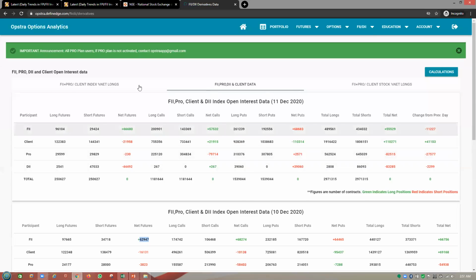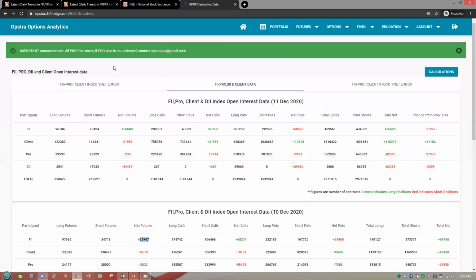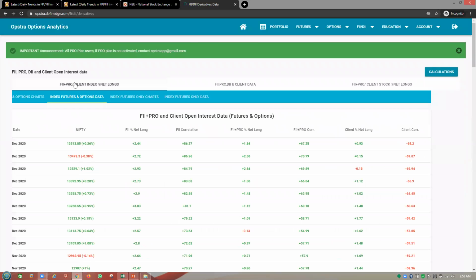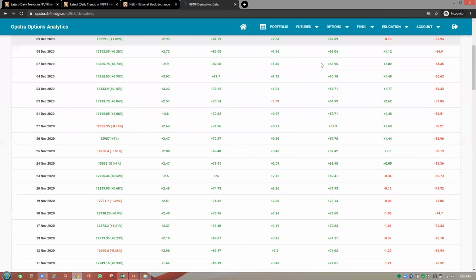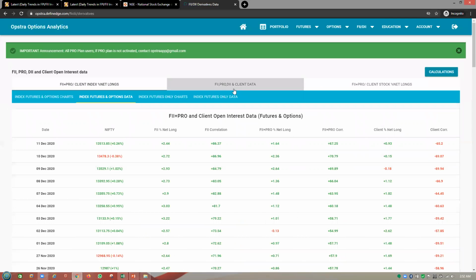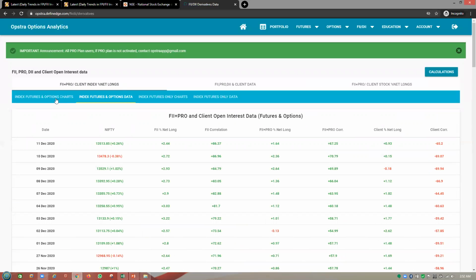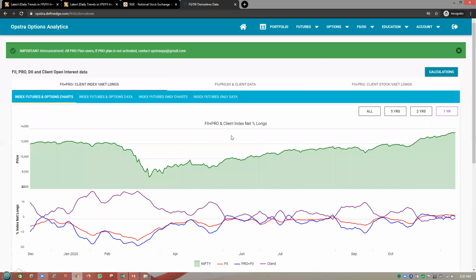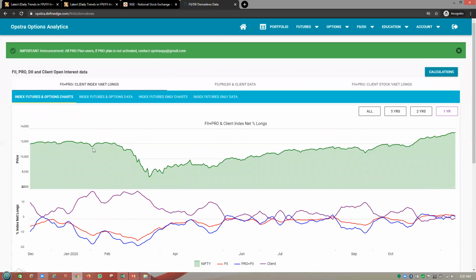So over here, I think this one, yeah, this one, and index futures and option charts. Over here you go. So this is the Nifty chart over here. You can see the dates.